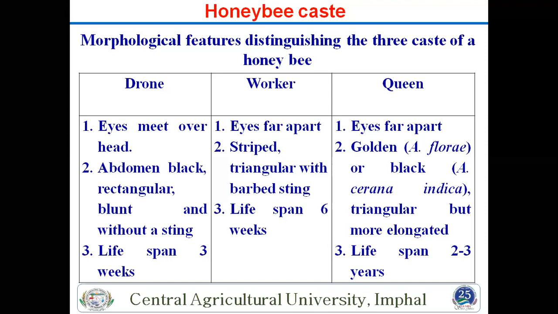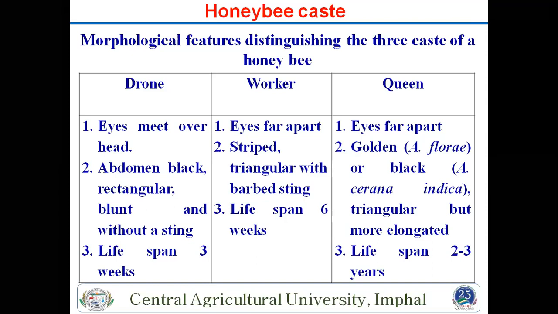Another is the abdomen. If you look in the colony, the drone's abdomen is black, rectangular, blunt and without a sting. But the worker bee is striped, triangular, with a barbed sting. The sting is an important character of the workers.